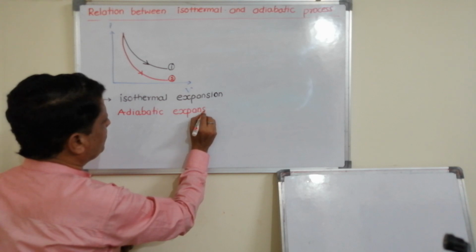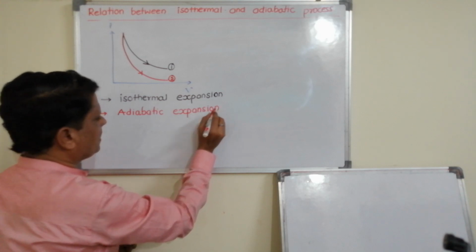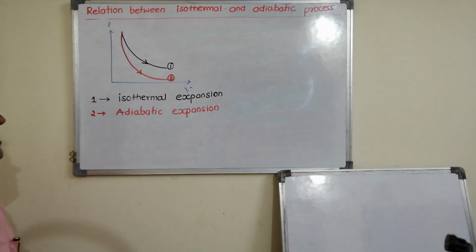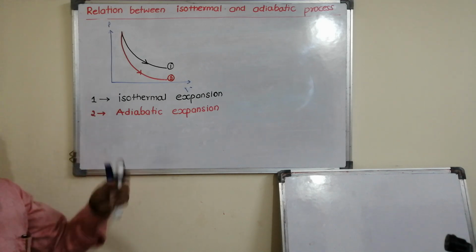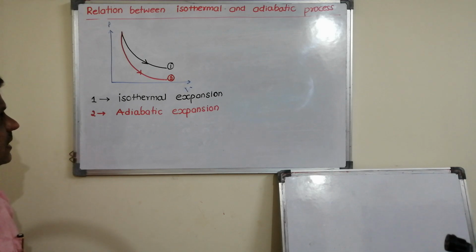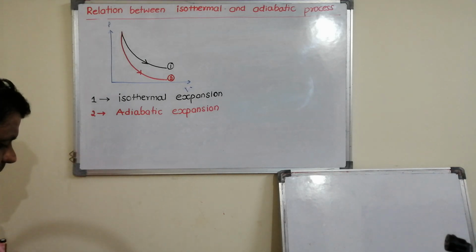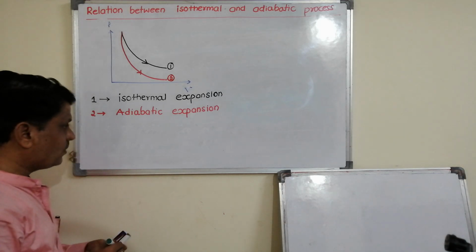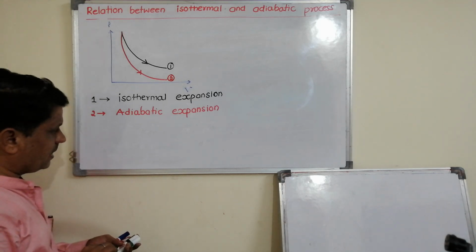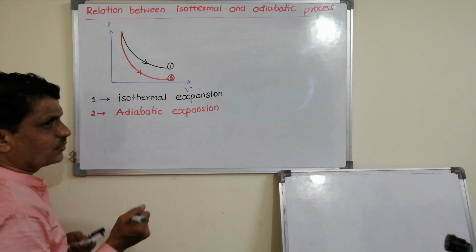So now we have identified the graphs which is for isothermal and which is for adiabatic. Now let us identify the work done. Which work done is more and which work done is less?